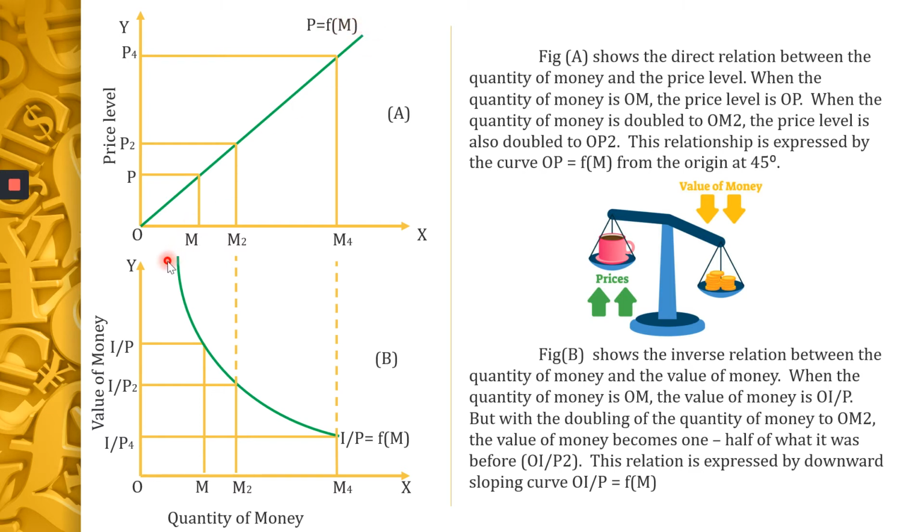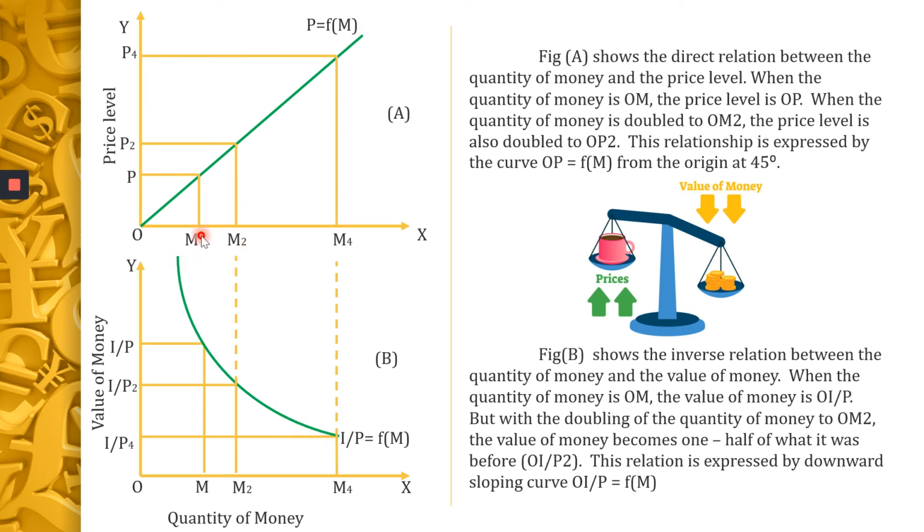But the demand curve will be downward sloping. What do you mean by that? Inverse relationship between price and quantity demanded. I'm just making you understand this diagram better. That's why I brought the supply curve and the demand curve, but here it has nothing to do with those curves. I just wanted to explain the upward sloping curve and the downward sloping curve. Here you have an upward sloping curve, that means there is a direct relationship. An upward sloping curve always shows a direct relationship. A downward curve shows the inverse relationship.